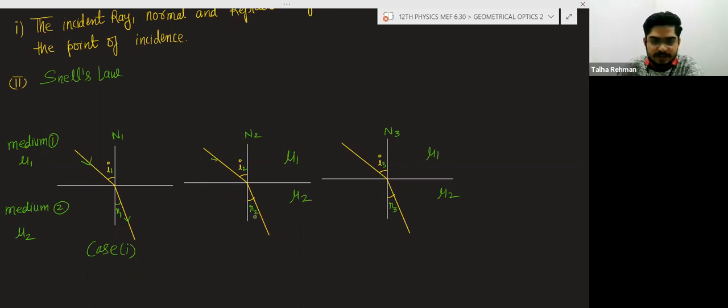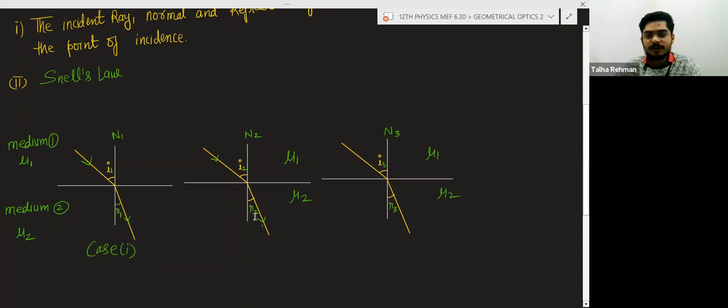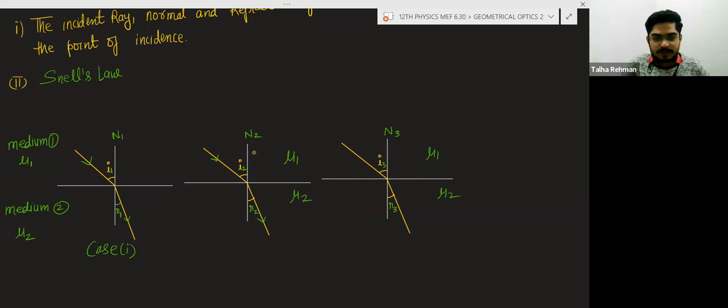So in this case, the angle of incidence is I2 and the angle of refraction is R2. But the two mediums are the same. Here also I3, R3, the mediums are the same. This is the second case, and this is the third case. We are not changing the medium here.